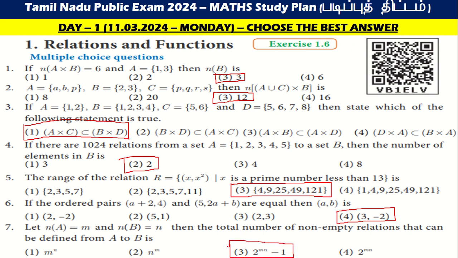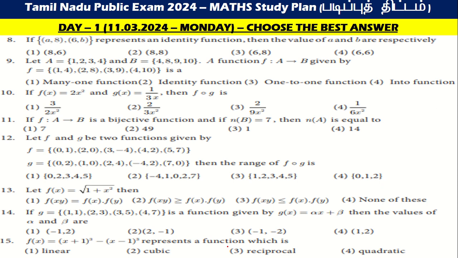Let us go to the 8th question now. If {(7, 11), (5, a)} represents an identity function, then the values of a and b are respectively, 8, 6 is the correct answer. Then A is equal to {1, 2, 3, 4} and B is equal to {4, 8, 9, 10}.